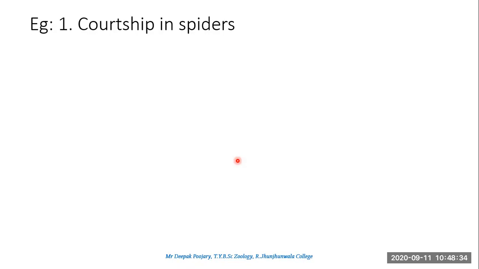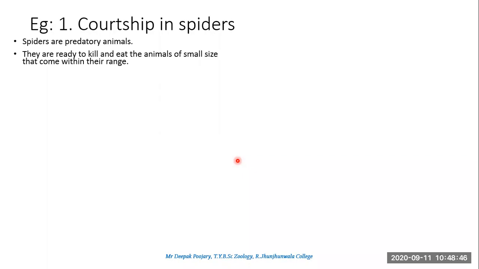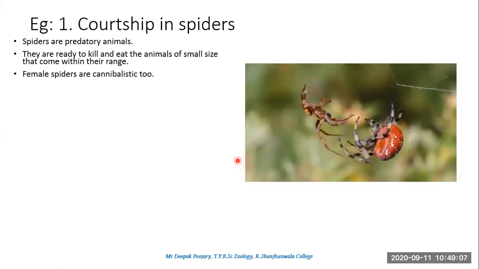Spiders belong to phylum Arthropoda and a class called Arachnida. Now these spiders are predatory animals. Predatory means that they hunt down and kill their prey, and they will eat them. They are ready to kill animals which are usually smaller in size than them, if they come in their range. So it does not matter to a spider whether the other organism is a spider or a fly or whatever it is. They are ready to kill it. That is the reason why we say that female spiders are cannibalistic too.